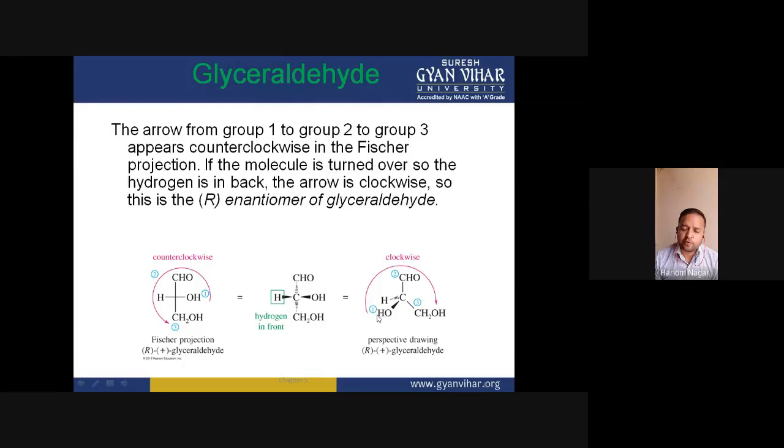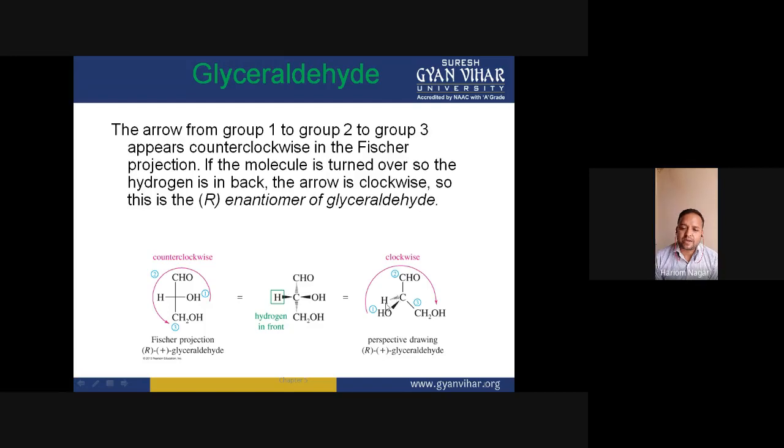Now, to assign the RS nomenclature of the glyceraldehyde molecule, we design its Fischer projection formula just like this. This is glyceraldehyde. Here the CHO group is present, the OH group is also present, the CH2OH group is present, and hydrogen is present. The first priority group is OH, the second is CHO, the third is CH2OH, and hydrogen is the fourth priority group. When we move in the sequence, the movement is clockwise, so the configuration would be R. This is the actual configuration of this molecule.